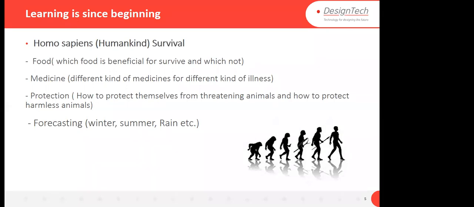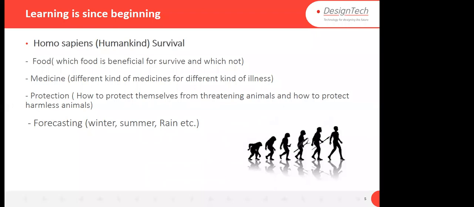Protection from animals means how to protect themselves from threatening animals, how to protect from harmful animals, right? Dogs are pets, cows are pets, right? They are not harmful for us, and they are beneficial for us. So again, there are some kinds of patterns. If I'm talking about a lion, we can't keep a lion as a pet, right? They are harmful because they have a different kind of pattern. For a cow or a dog, they have different kinds of patterns.